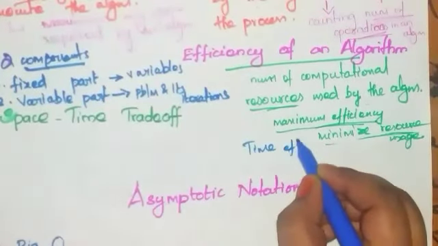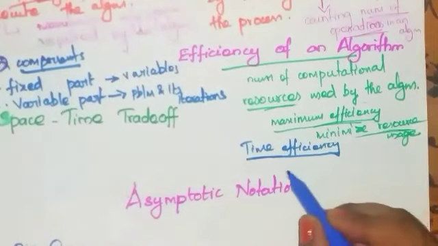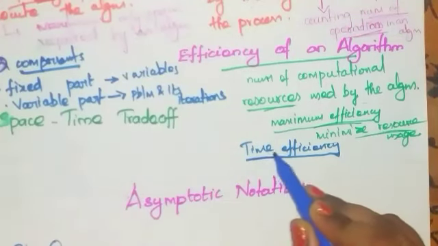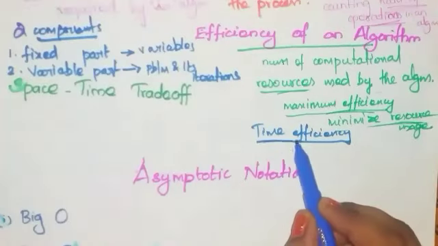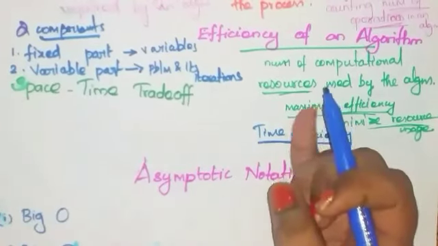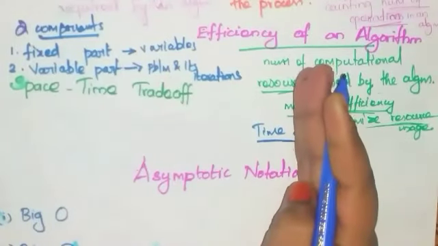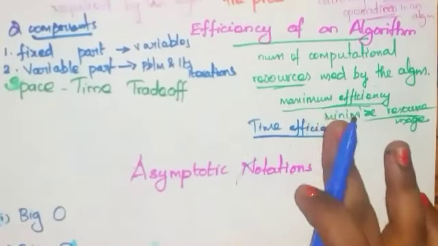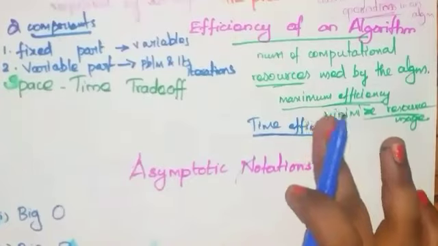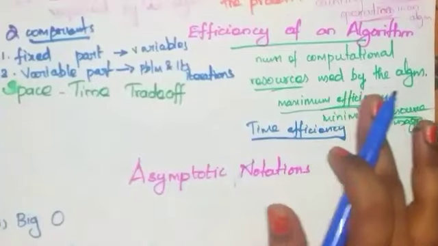What do you mean by time efficiency? How will you use the time resource in an efficient manner? If you want to execute the program, how much time it takes to complete its execution is called time efficiency. This time efficiency depends on a number of factors such as speed of the machine, operating system, compiler and other system software tools, programming language and so on. So if you want to efficiently solve a given problem, you would like to determine how the execution time is affected by the nature of the algorithm. So this is the efficiency of an algorithm.